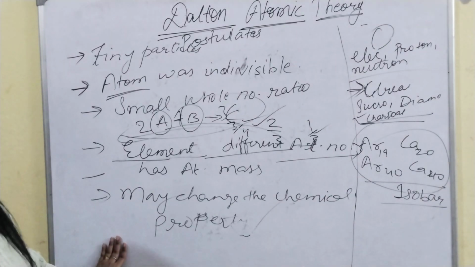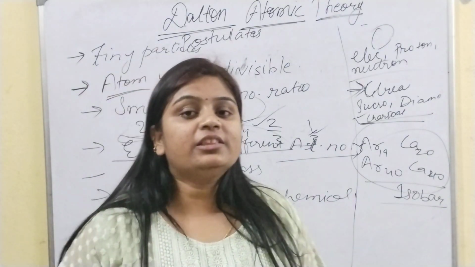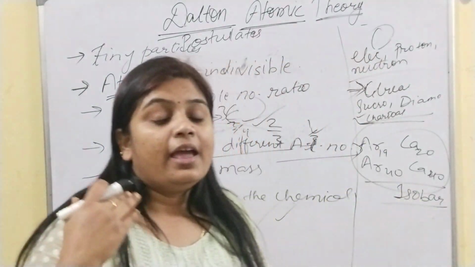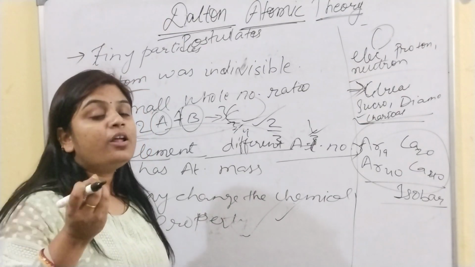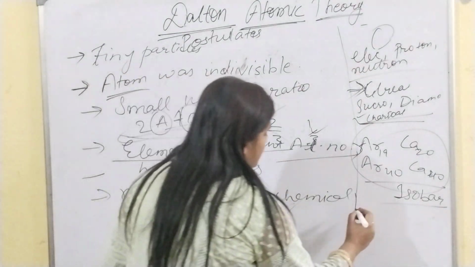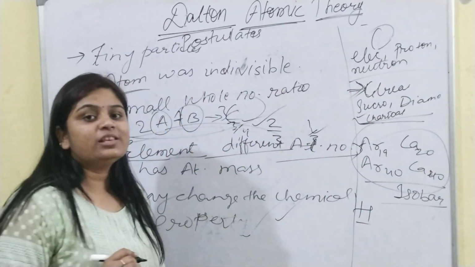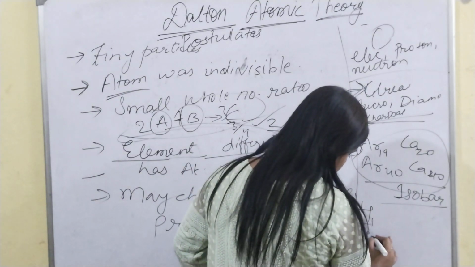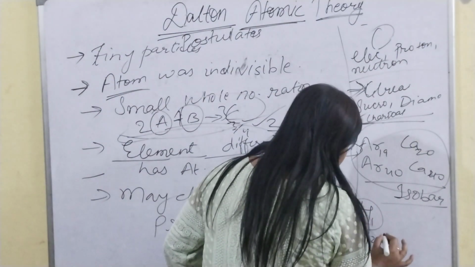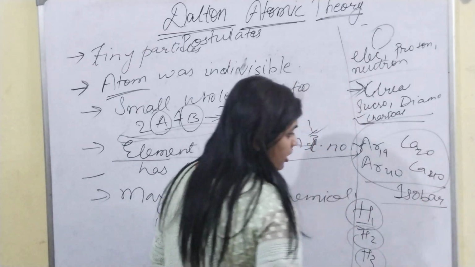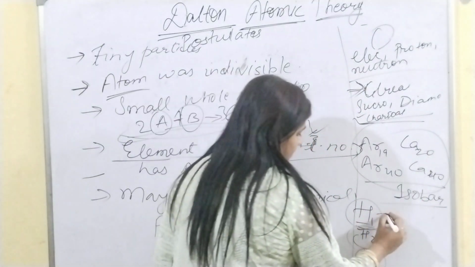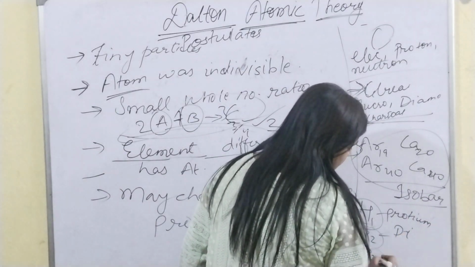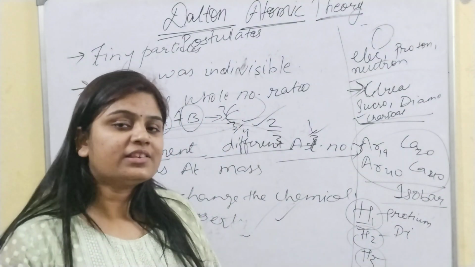The fifth limitation was that elements which have the same chemical properties may have different numbers of neutrons. For example, hydrogen has different neutrons: H1, H2, H3. Hydrogen with no extra neutron is called protium, the one with 1 neutron is deuterium, and H3 is called tritium.